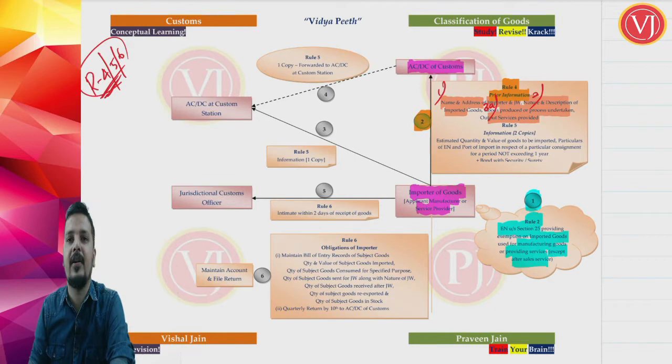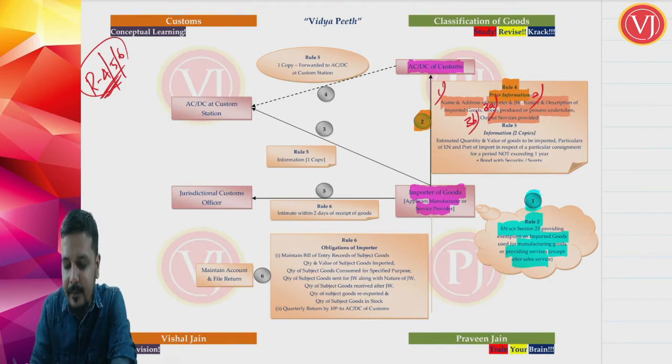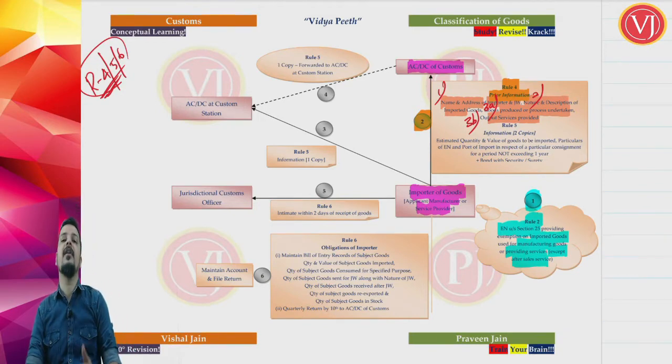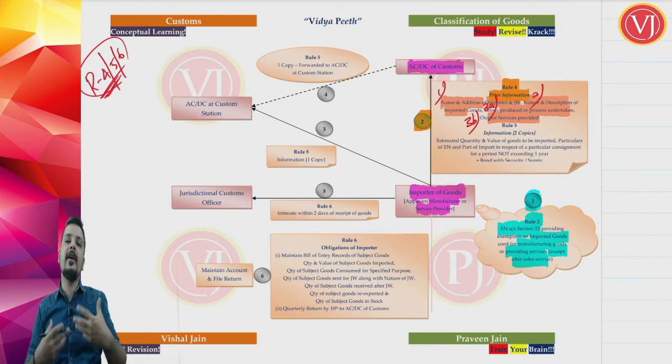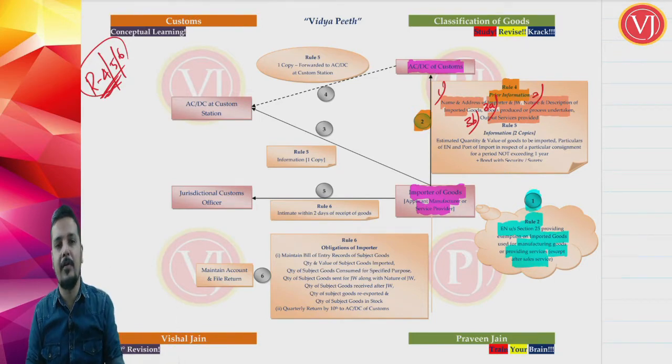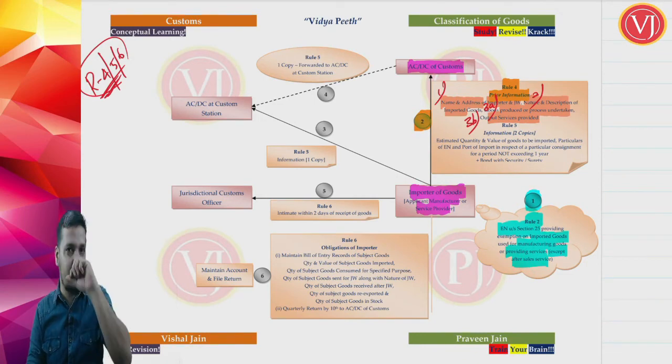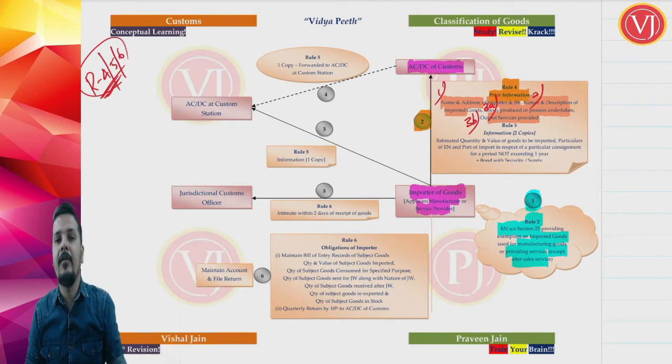If he is a manufacturer, goods produced and the process undertaken. If he is a service provider, output service provided. So this information he has to give before importation of goods is happening. He is showing his intention to take the benefit of the exemption notification. He is telling that, see, I am the importer who is going to use this exemption notification, which is based on end use of this imported goods.